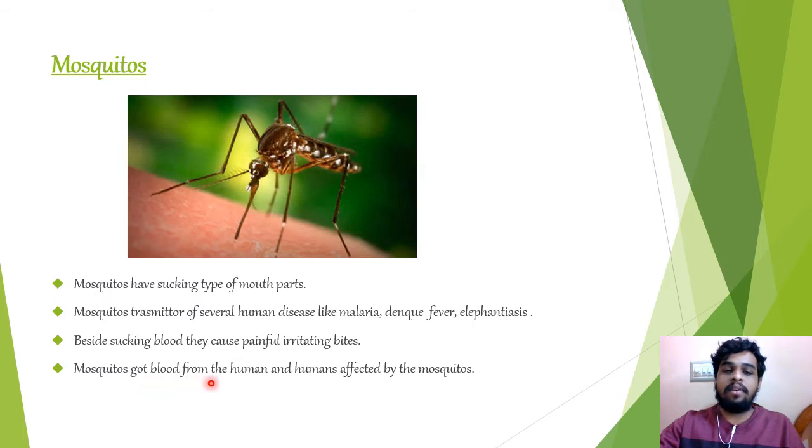The mosquito gets blood from the human, and the human is affected by the mosquito. So in both examples, mosquito and cuscuta, the hosts are damaged and the parasites are benefited. This type of interaction is called parasitism.